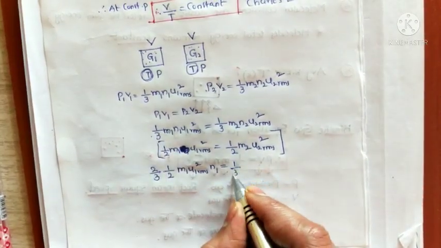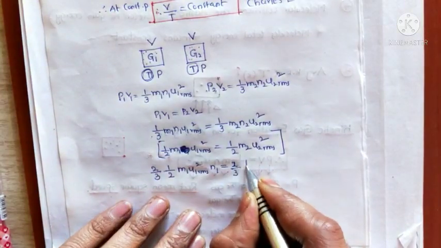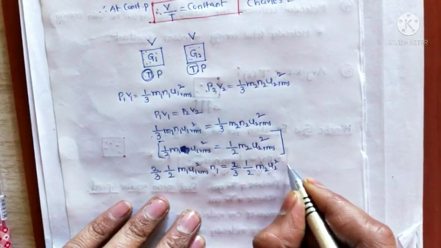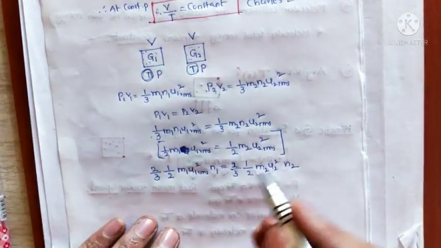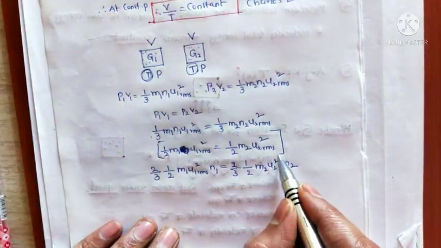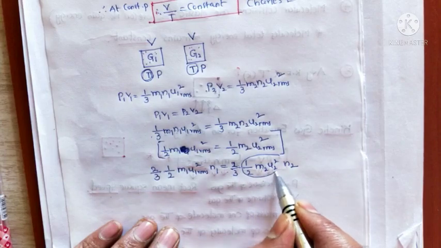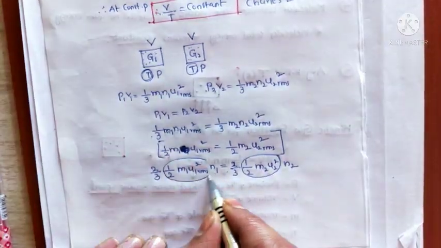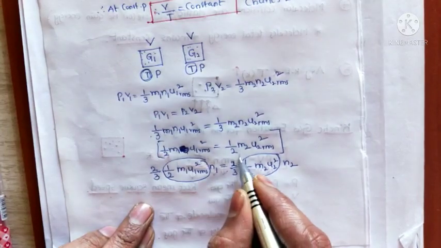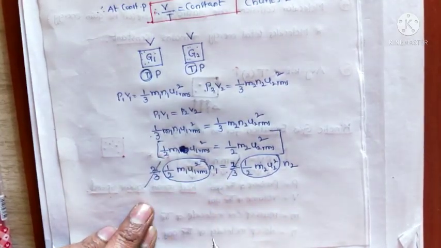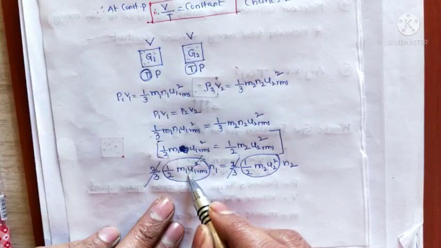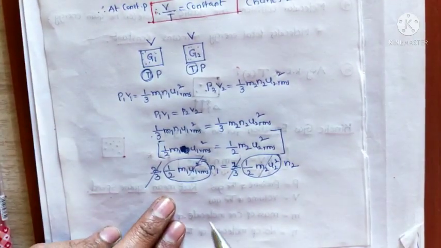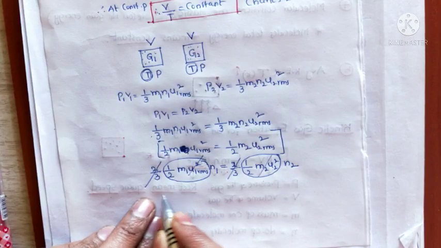So here 2 by 3 times 1 by 2 M2 U2 square N2. This total term is kinetic energy, and this total term is also kinetic energy. So here 2 by 3 cancels, as well as kinetic energy also cancels.